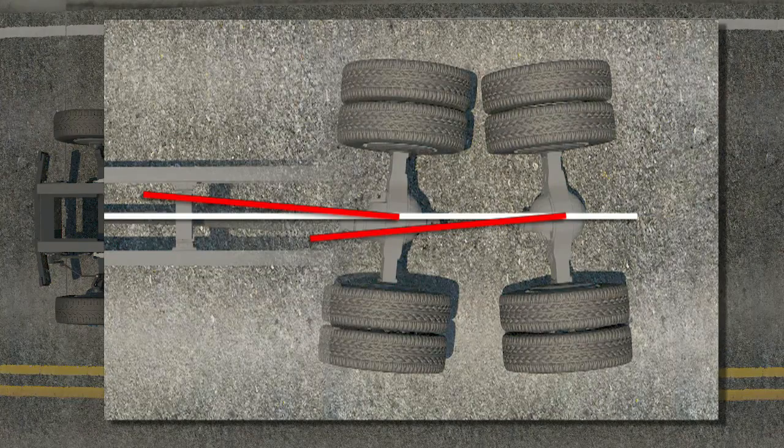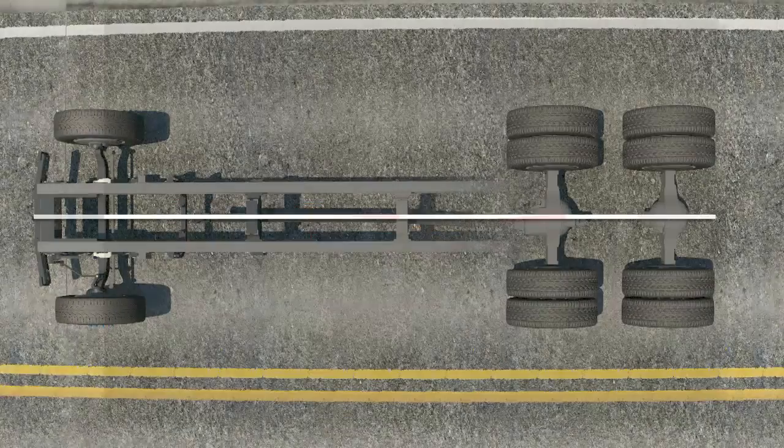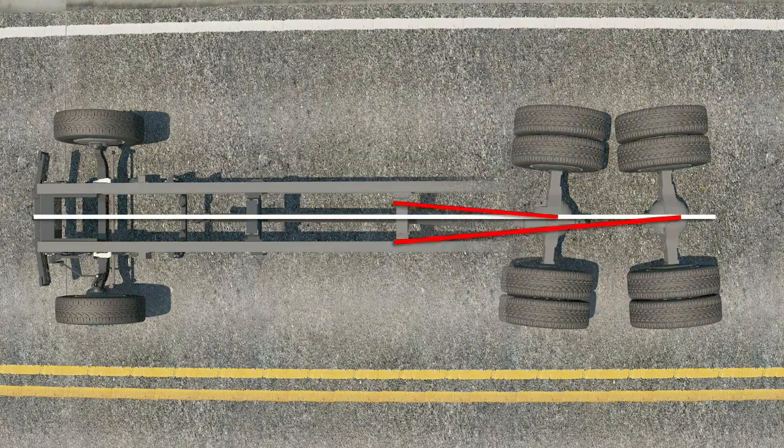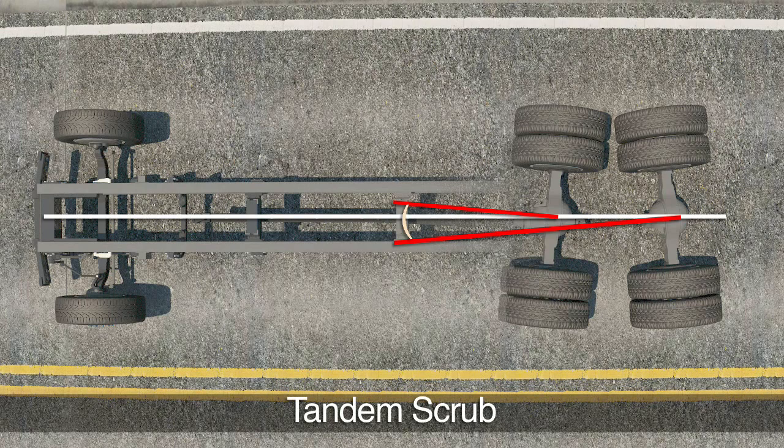On a tandem axle vehicle, certain thrust angle conditions can combine to create a scrub angle. In this example, the rearmost axle is pointed to the left, while the forward axle is pointed to the right. When the thrust lines are combined, a scrub angle is formed.